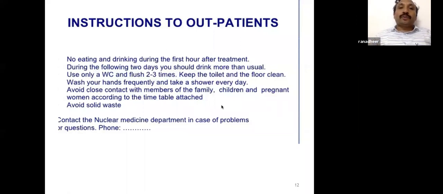During the following 2 days, you should drink more water than usual. That is because 70% of the radioiodine gets excreted in the urine. That's why there will be a delay time, which I will talk about in the next slides. Use only a western commode, and flush 2 to 3 times. Keep the toilet and the floor clean. Wash your hands frequently and take a shower every day, because iodine is excreted in the sweat also. I'll show you that in the next slides.